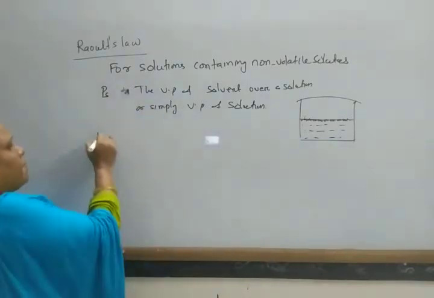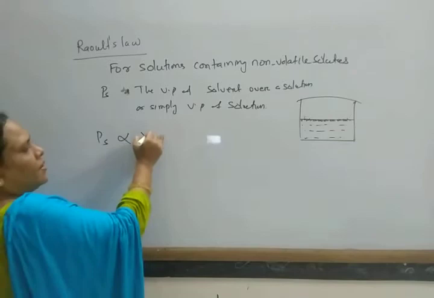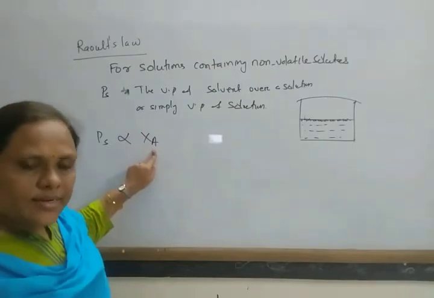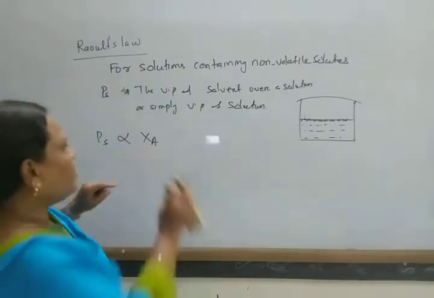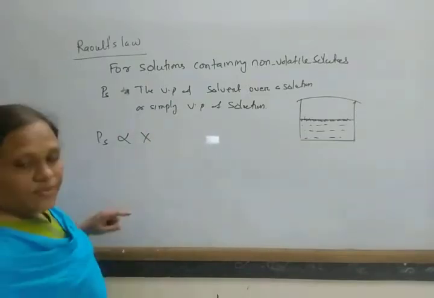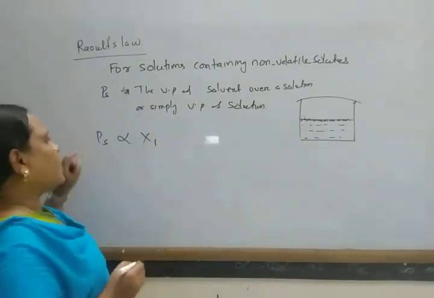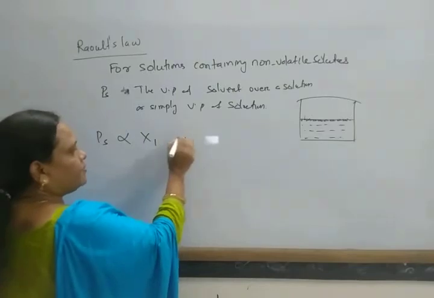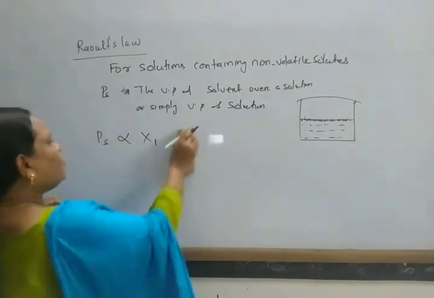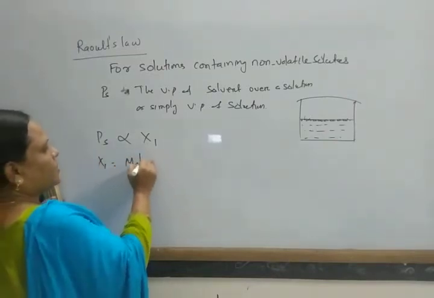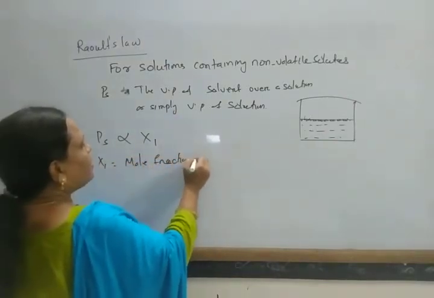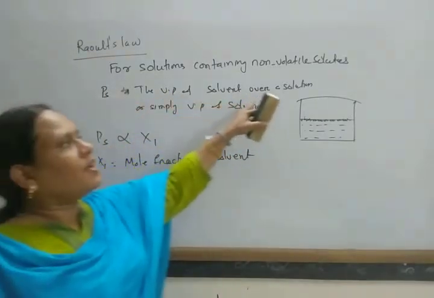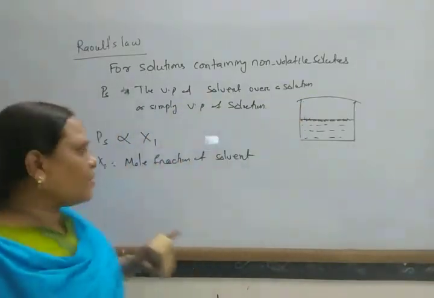So Ps is proportional to X1, where X1 is the mole fraction of solvent, and Ps is the vapor pressure of solvent over solution, or simply the vapor pressure of solution.